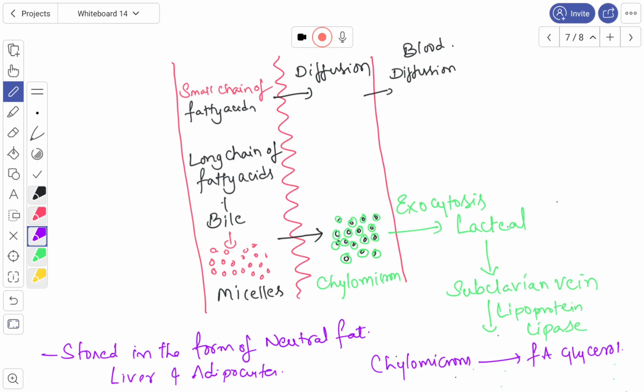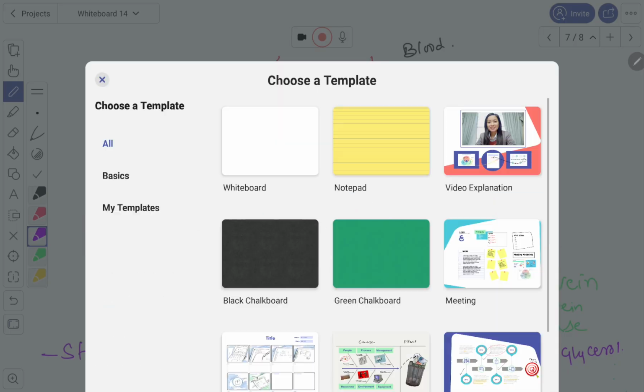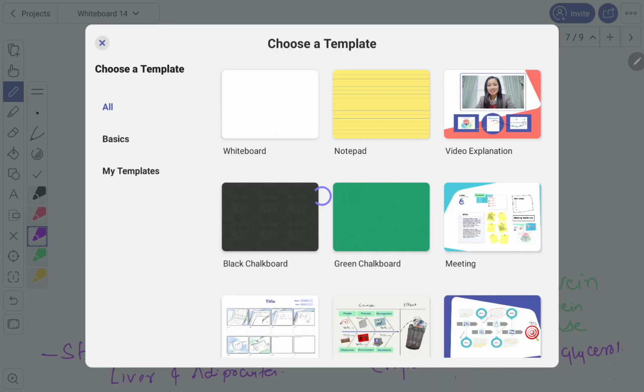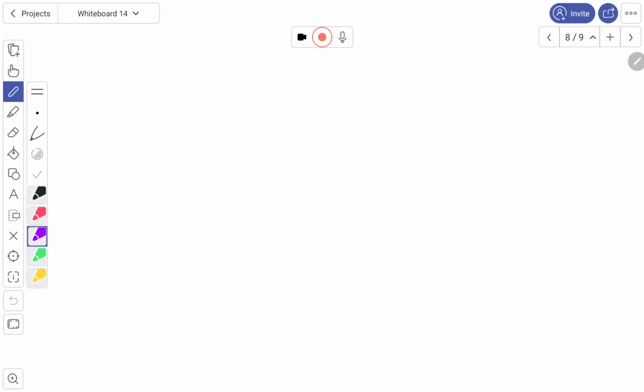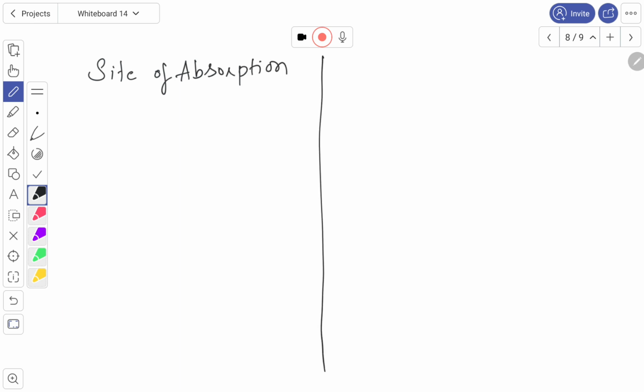Right, we go for the next one, the absorption of substances in different parts. Now if you see here, this is the site of absorption, and the substances absorbed.